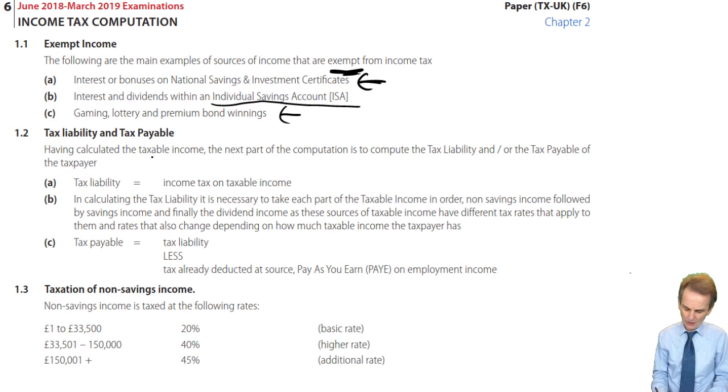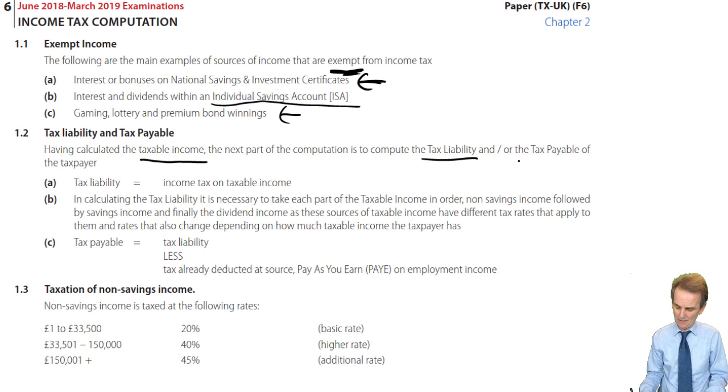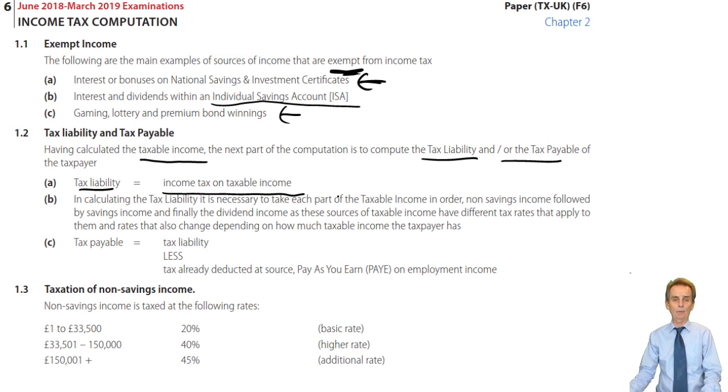So, having got our taxable income in the first part of the computation, now it's about computing tax liability and or tax payable. Tax liability, simply the amount of income tax that is chargeable on our taxable income. What we'll discover in a moment's time is, depending on the type of income, non-savings, savings and dividend income, there will be different tax rates that apply.